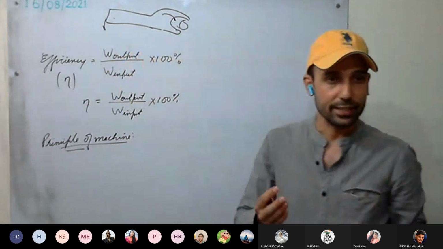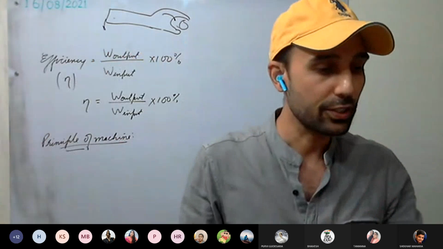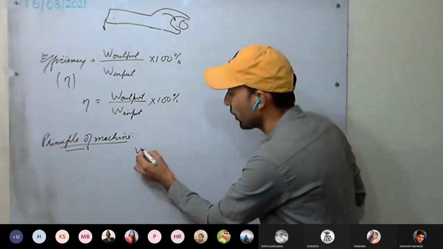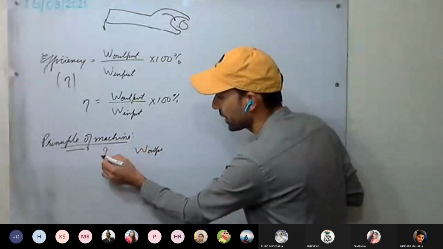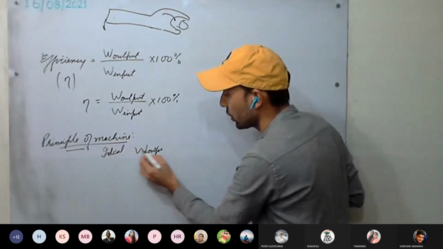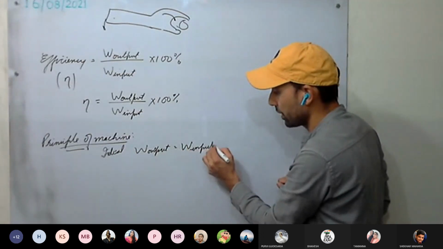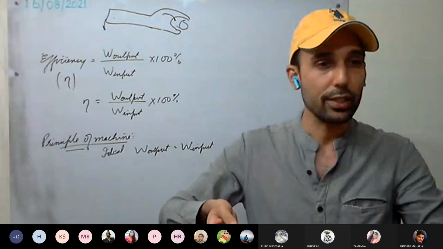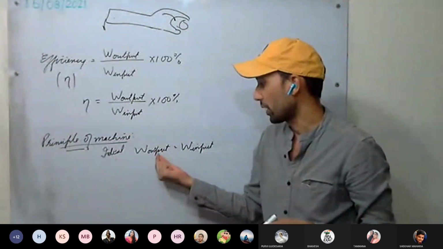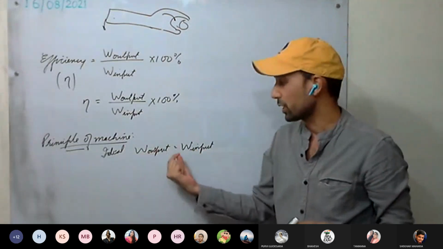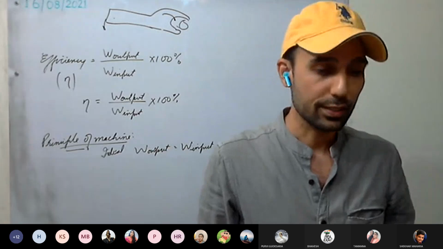According to the principle of machine, in the ideal case, that is when our machine is ideal, whatever the work output is will be equal to the work input. It means the amount of work we do on the machine, the machine will do the same amount of work on the load. It is based on the principle of conservation of energy.